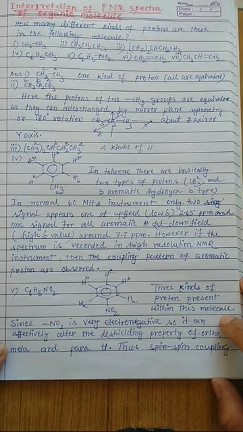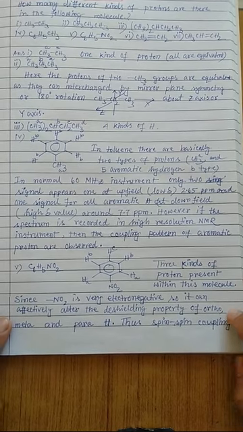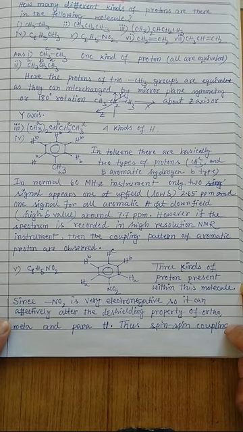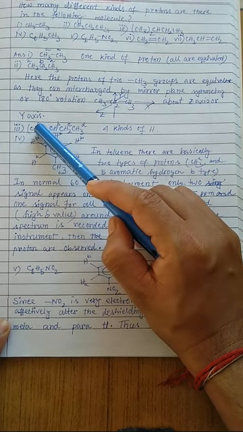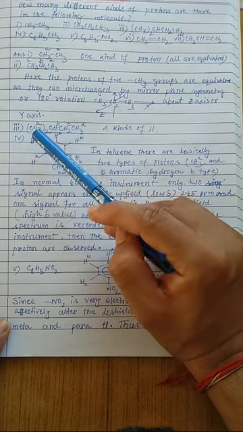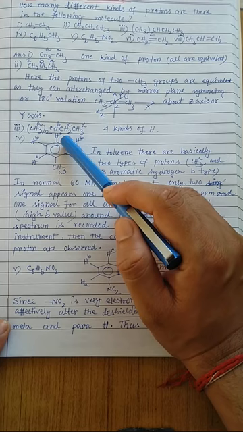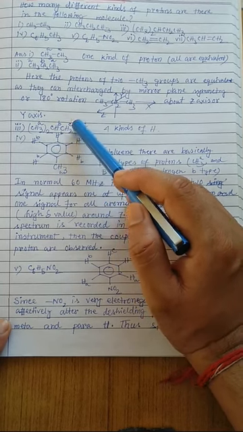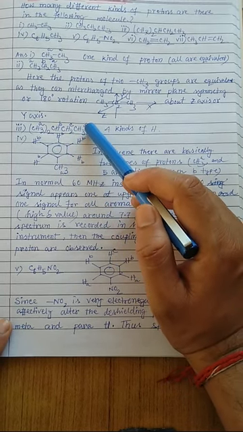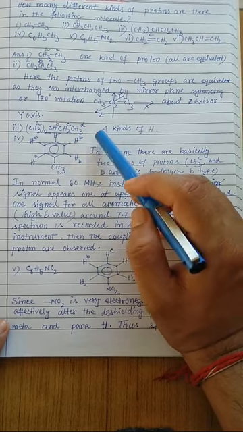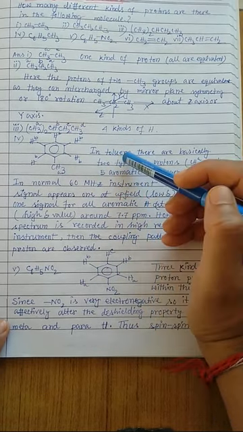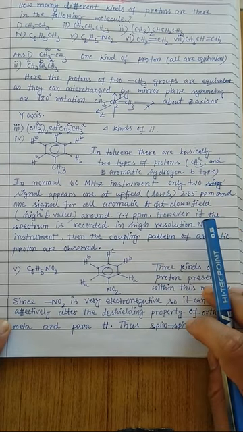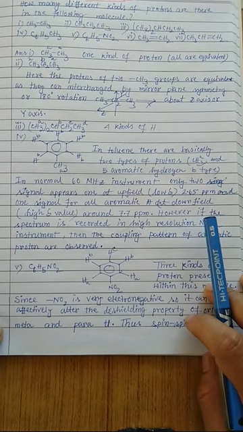So for this particular compound you will find two signals. The third one is (CH3)2CH CH2 CH3. Here you can see that the two methyl group protons are one kind, marked as A. The CH proton is B type, the CH2 is C type, and the CH3 is D type. So there are four different kinds of protons within this molecule, and it will show four different peaks in the NMR signal.